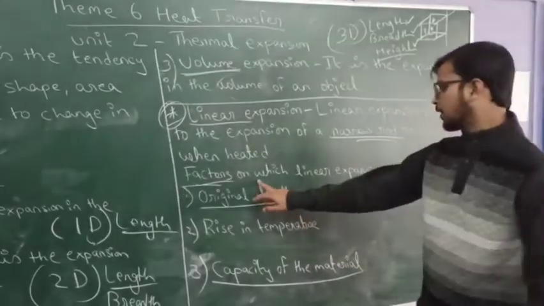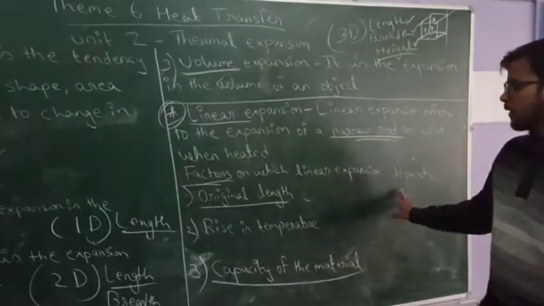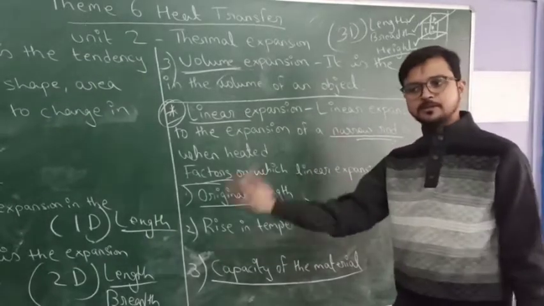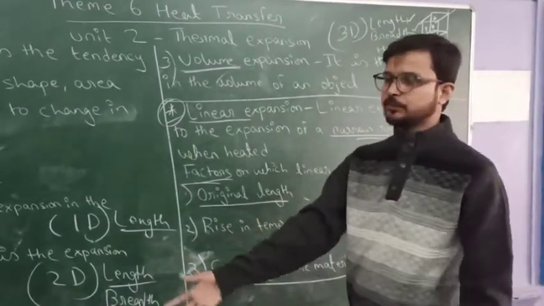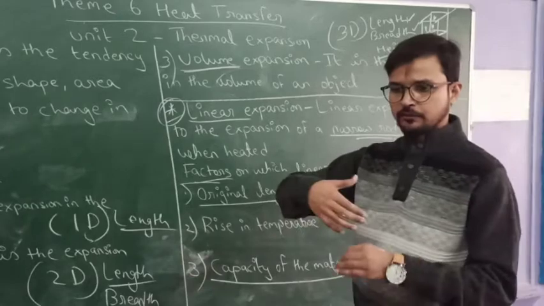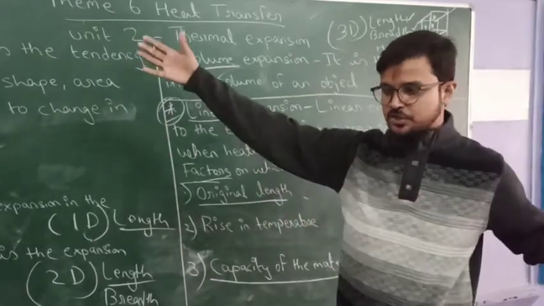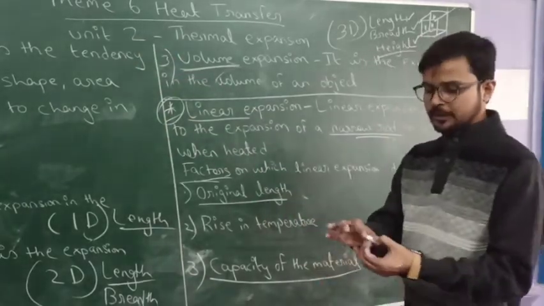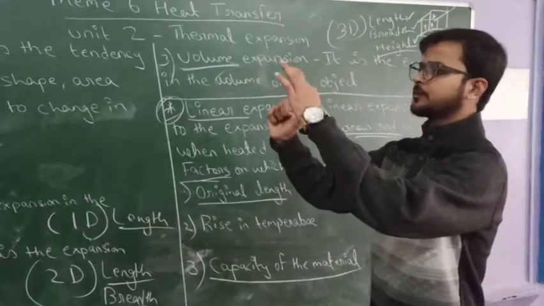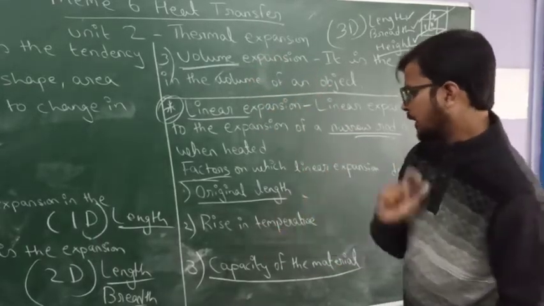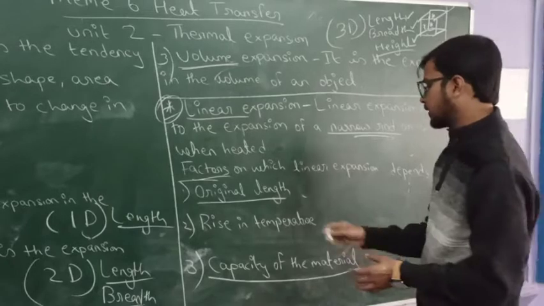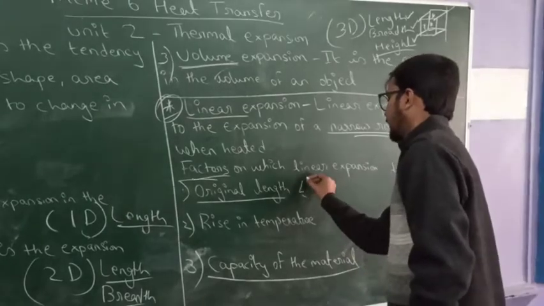Students, factors on which linear expansion depends. Number one, original length: maximum length, maximum expansion. Suppose a railway track has maximum expansion, and a short length has minimum expansion. That means it depends on the original length. Original length is represented by capital L.